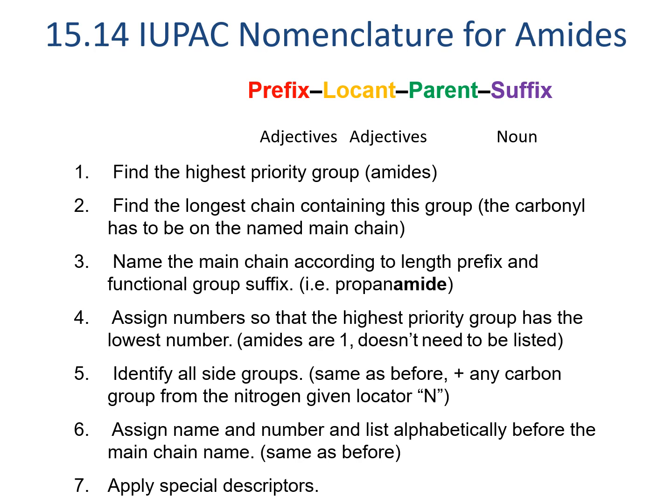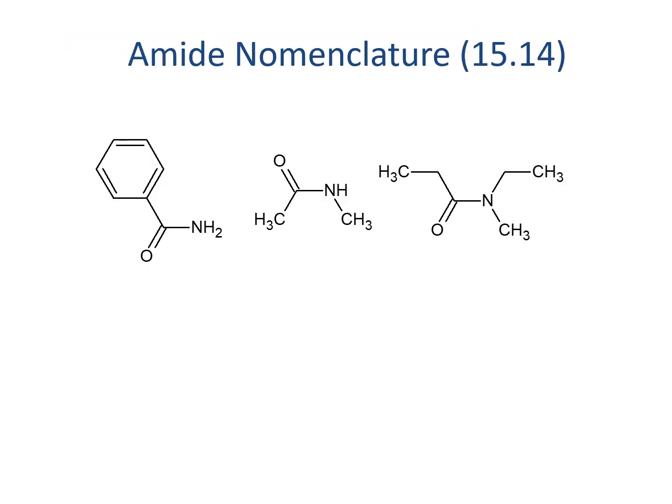Any carboxylic acid, common or IUPAC, will end in either ic acid or oic acid. If we want to make the amide, we just replace the ic acid or oic acid with amide. For example, if we have formic acid, it just becomes formamide. For example, the molecule on the left is derived from the carboxylic acid, benzoic acid. This name becomes benzamide. Again, this transition, changing oic acid or ic acid to amide, is useful for molecules with common names or systematic names that don't follow the rules, like benzoic acid. For other molecules, we'll just follow our normal pattern of naming molecules.